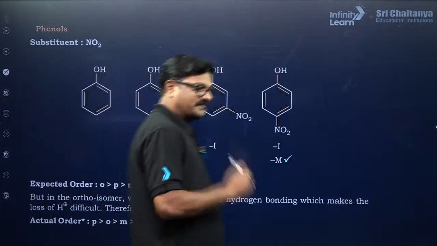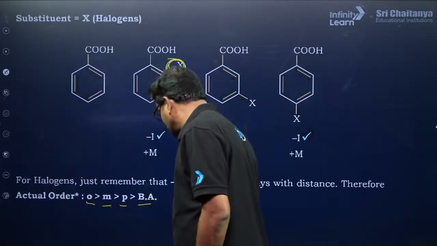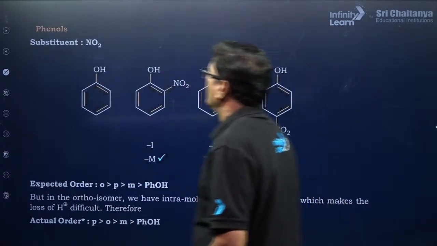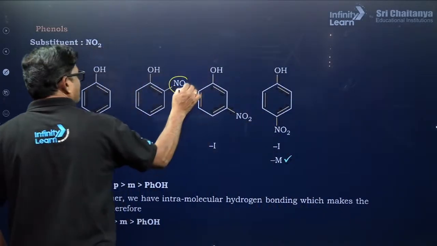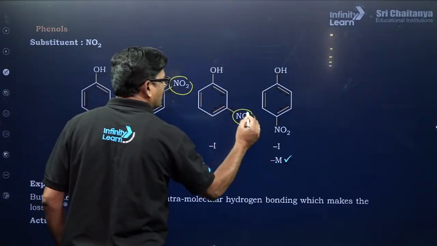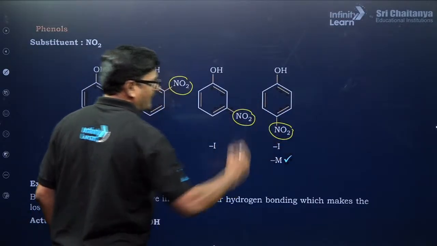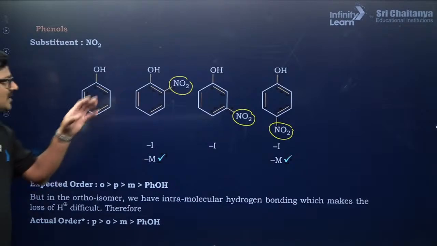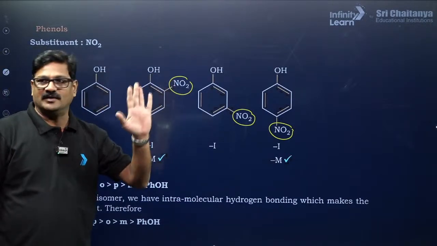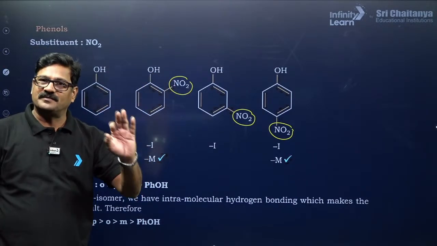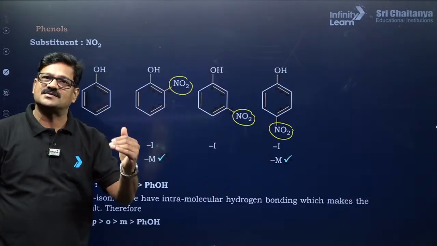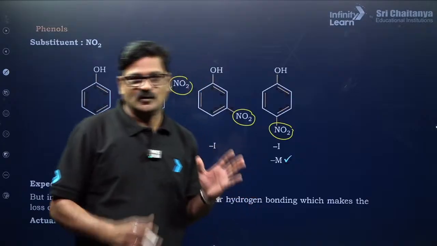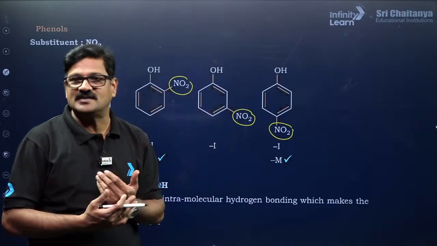Now phenols. Now we'll talk about the phenols. So what is this phenols? So let us talk about this here. Orthonitrophenol, metanitrophenol, paranitrophenol. So in these nitrophenols, don't apply ortho effect over here. Okay, ortho effect is the effect that you can visualize only in the case of the benzoic acids. But of course here also in the different way it is happening.